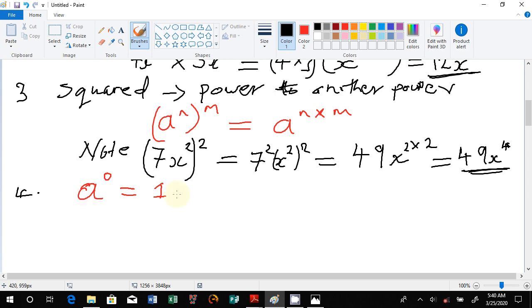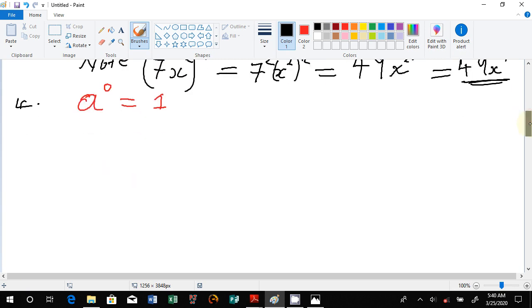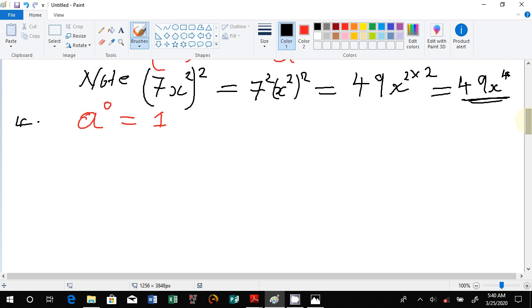If any number is raised to the power 0, that number's value will reduce to just 1. You can have 100 to the power 0, the answer will still be 1. 12 to the power 0, the answer will be 1. That's the meaning.